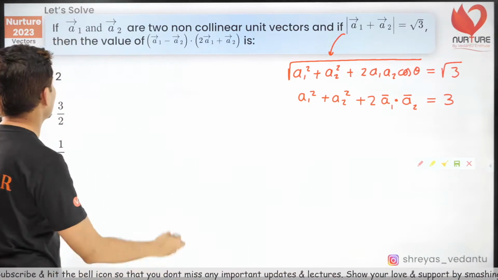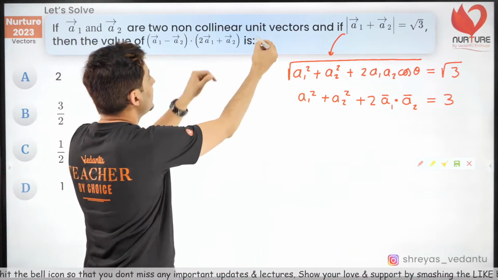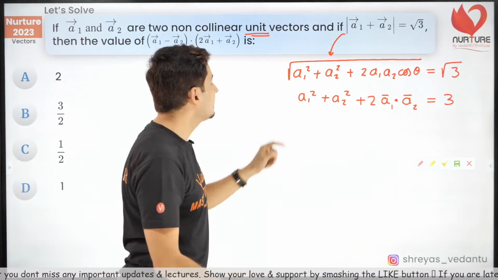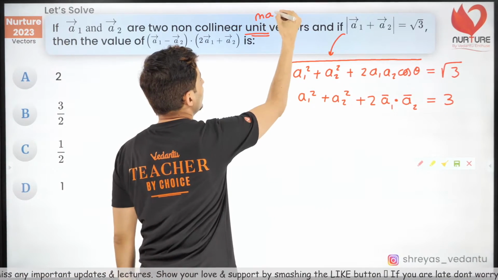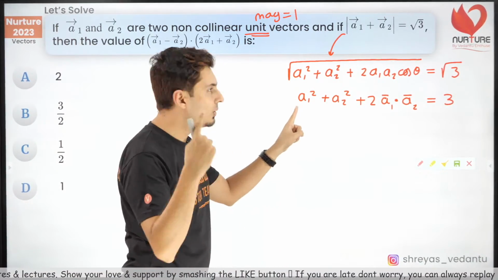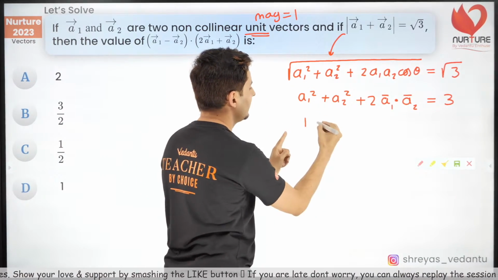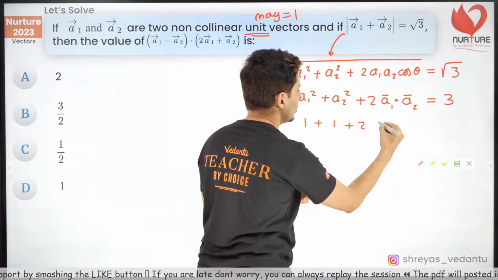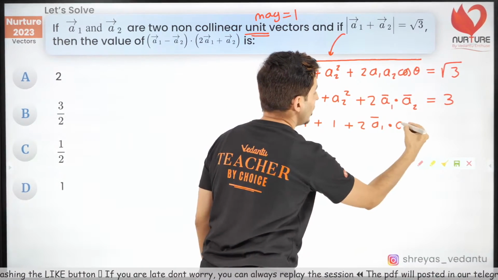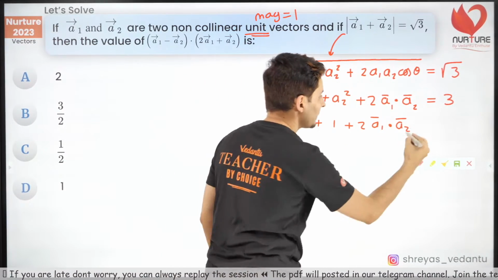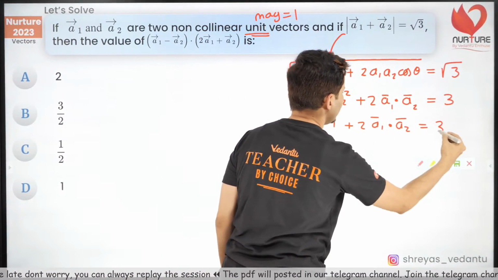Now comes the next part. A1, A2 are non-collinear unit vectors. Unit vector means the magnitude is 1. So A1's magnitude is 1, so 1 square is 1. A2's magnitude is 1, so that is also 1. Plus 2 A1 bar dot A2 bar. These are vectors, not just magnitudes, so be careful about it. It is equal to 3.